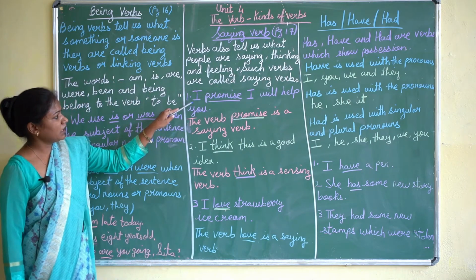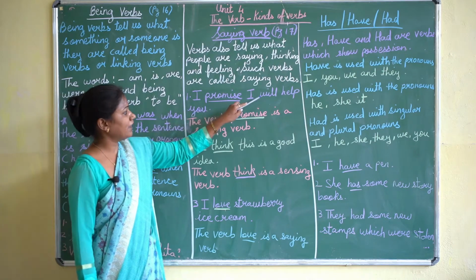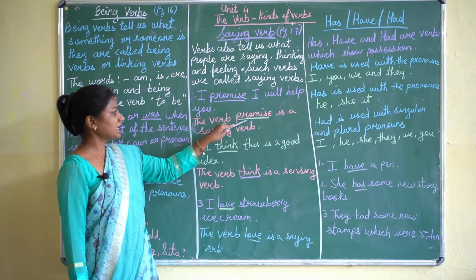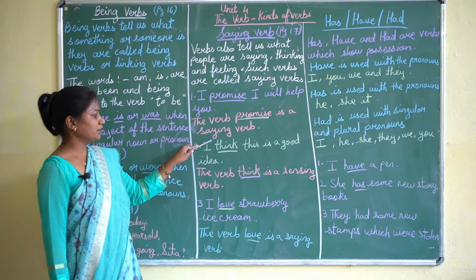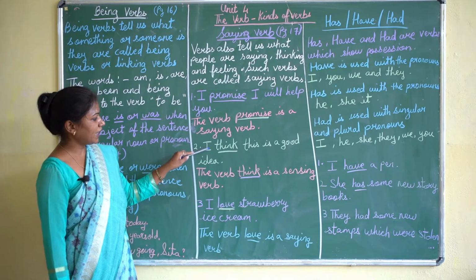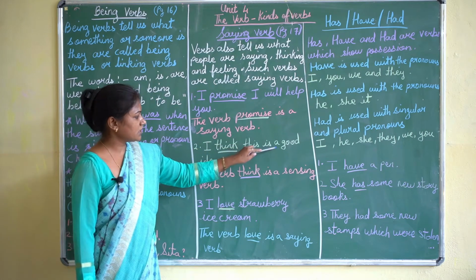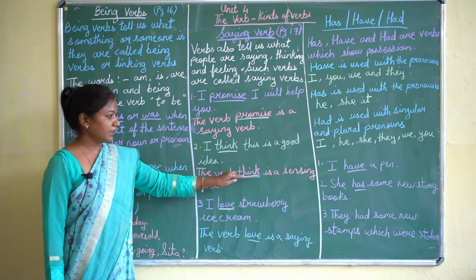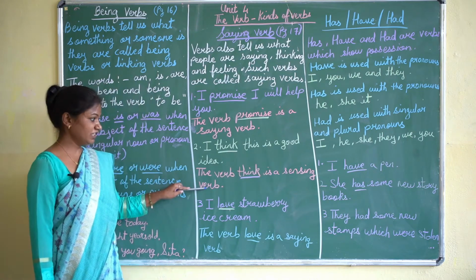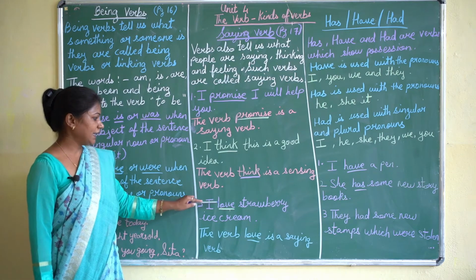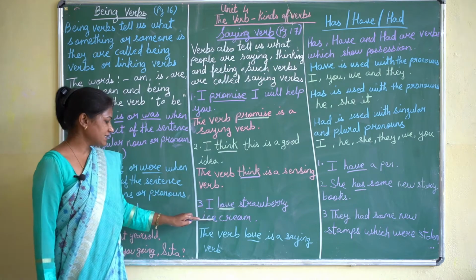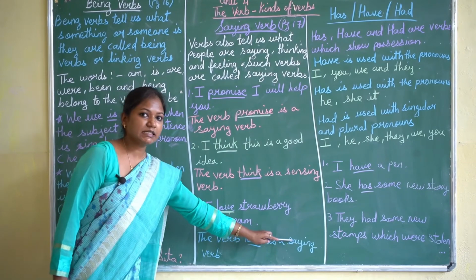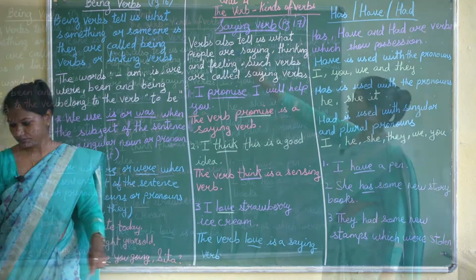For example, I promise I will help you. Now here the verb is promise and it is a saying verb. See the second one, I think this is a good idea. Now the verb think is a sensing verb, meaning we are thinking. I love strawberry ice cream. Now here the verb love is a saying verb.